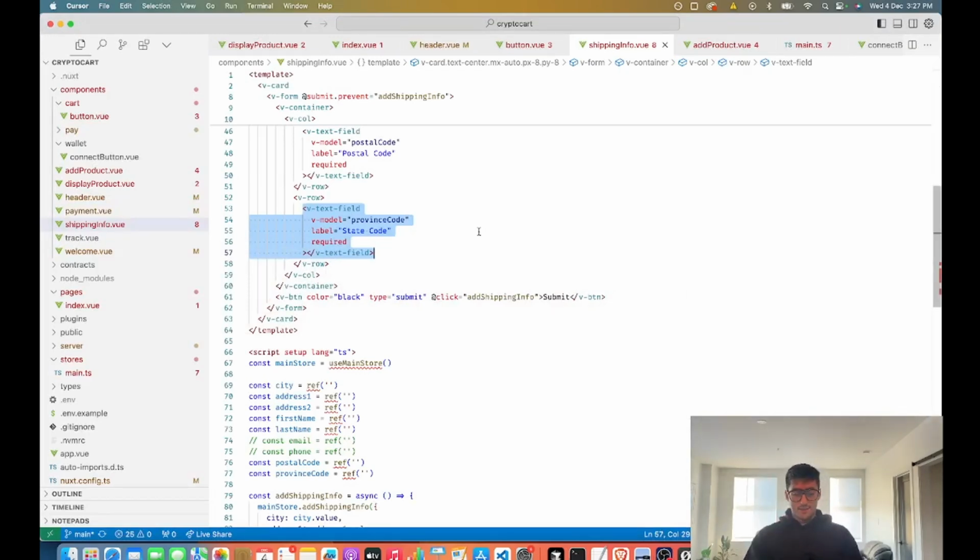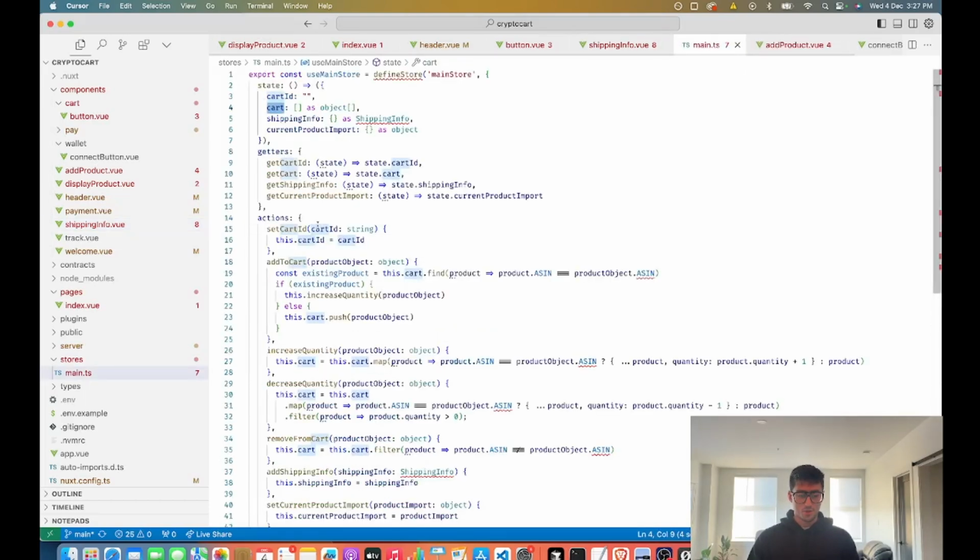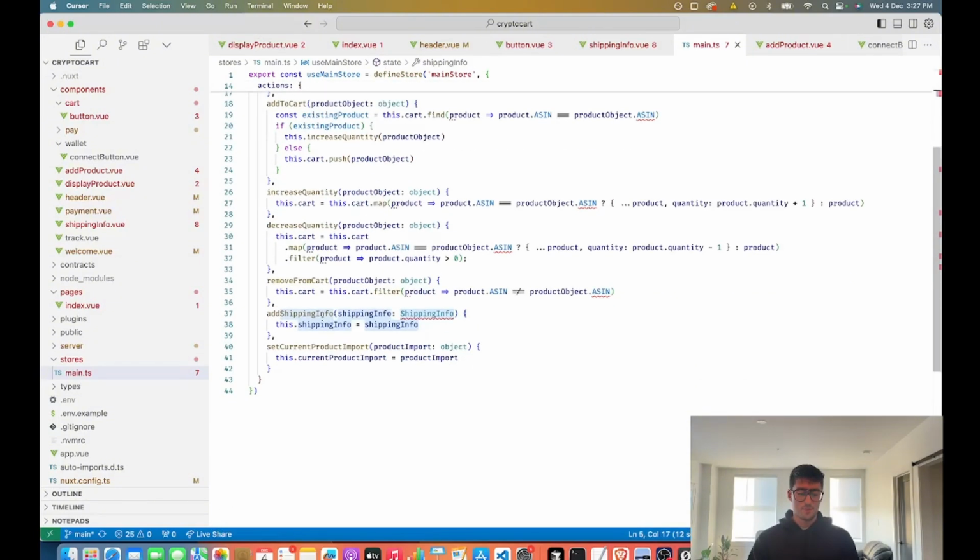So knowing that, once we have all of our info, we add the shipping info. And this is the function to do that. So we start out by adding the shipping info in our main store. So remember, we have our main store here, and we have shipping info as one of our main state items. And we have this add shipping info action, which updates that shipping info object with shipping info that we pass into it.